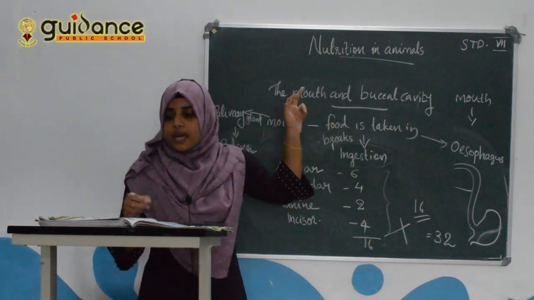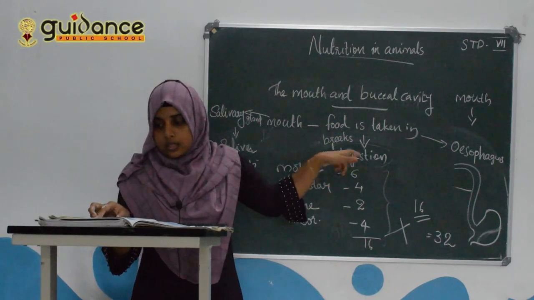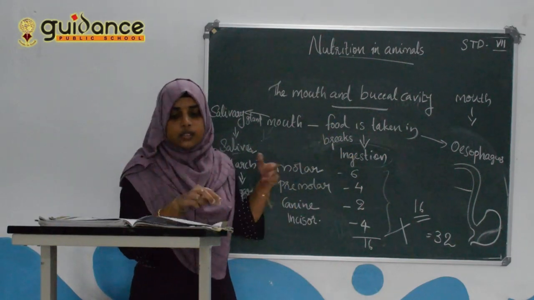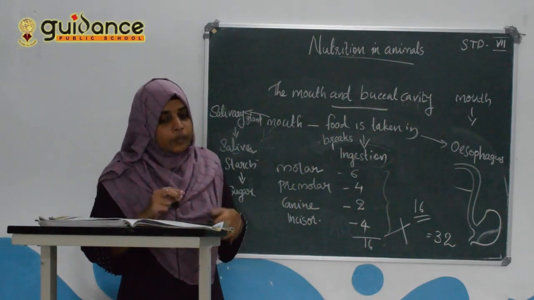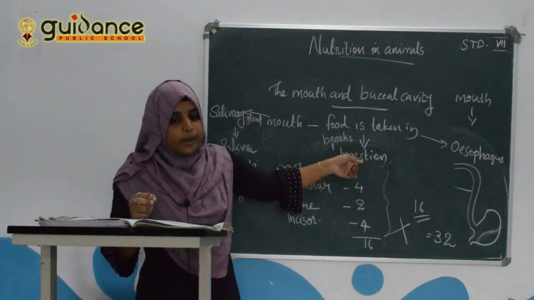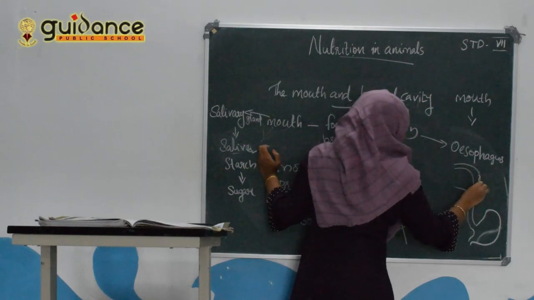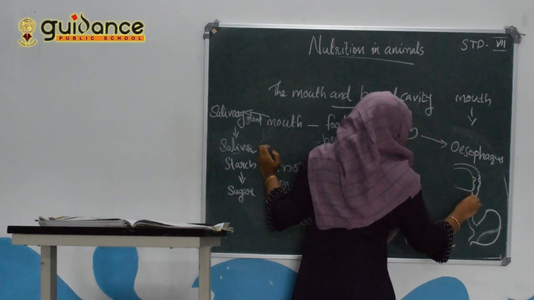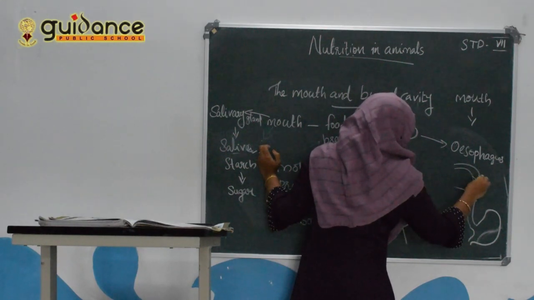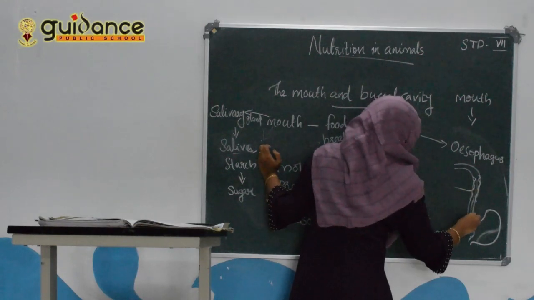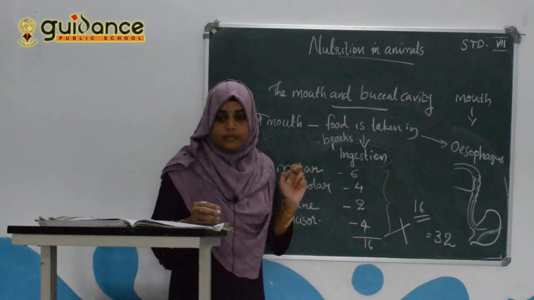The swallowed food passes into the food pipe, or esophagus. The food pipe runs along the neck and the chest. Food is pushed down by the movement of the wall of the food pipe. The food passes by the movement of these walls and it passes into the stomach.